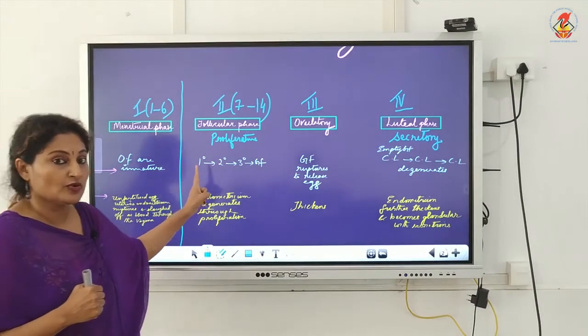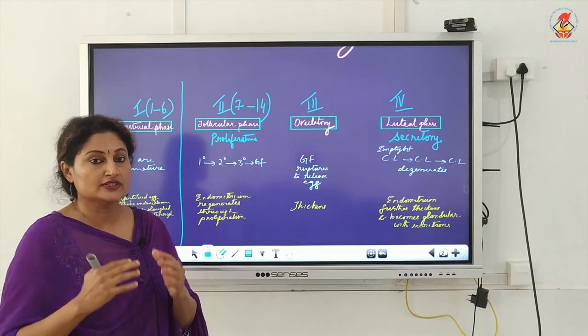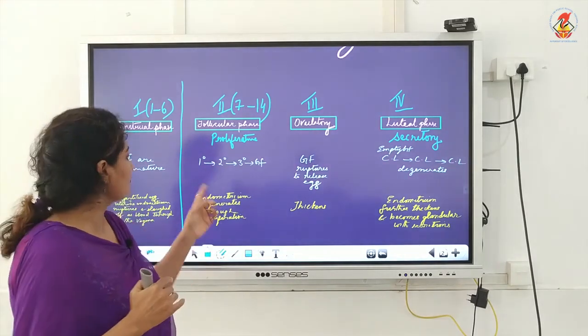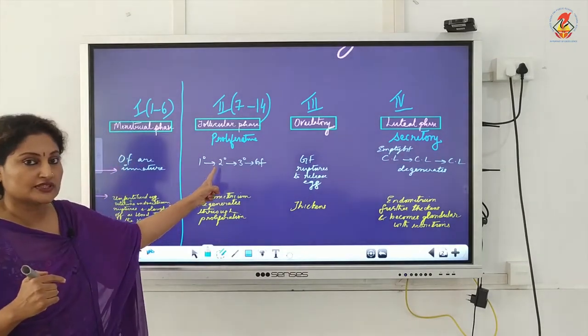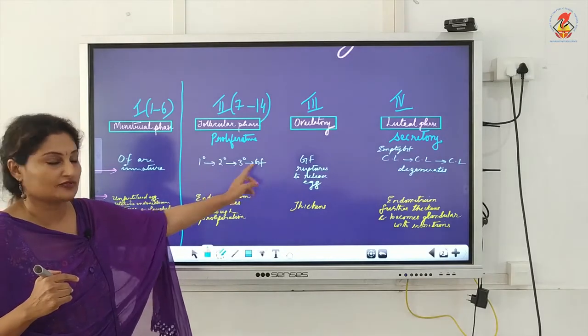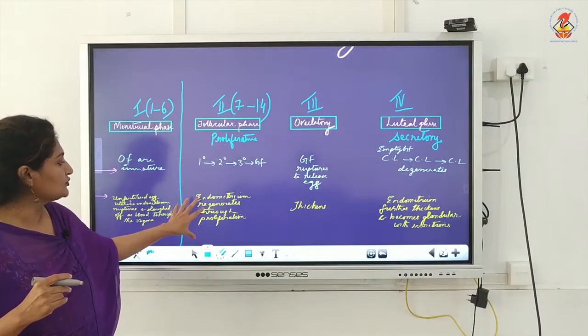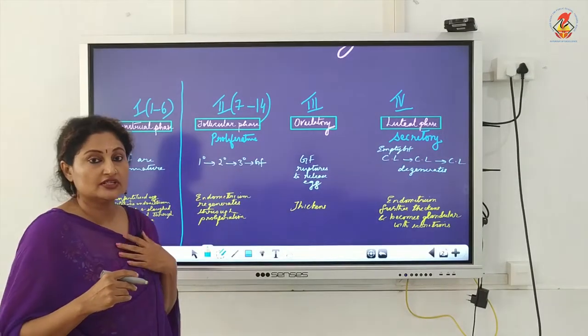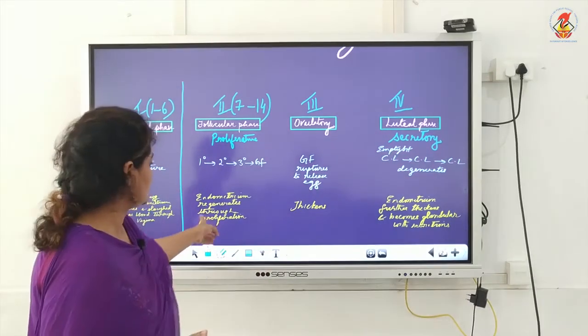Now the status of the ovarian follicle: we can see the ovarian follicle is growing, progressing from primary ovarian follicle to secondary to tertiary and finally to the Graafian follicle. And what is happening to the uterine endometrium? It is regenerating through proliferation.